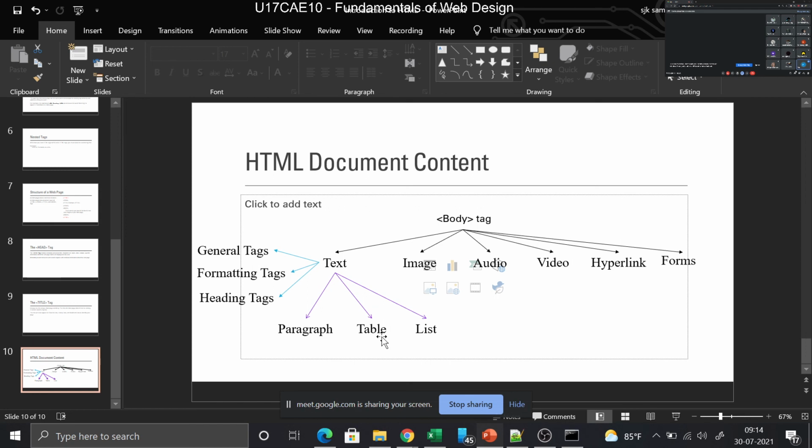On top is the header section where you have your definitions, your title tag and all the things that are used to define this particular web page. And your tags will be in this category: text, image, audio, video, hyperlink and forms. Text will be in paragraph, table or list, and you will be using some formatting tags to format these things.